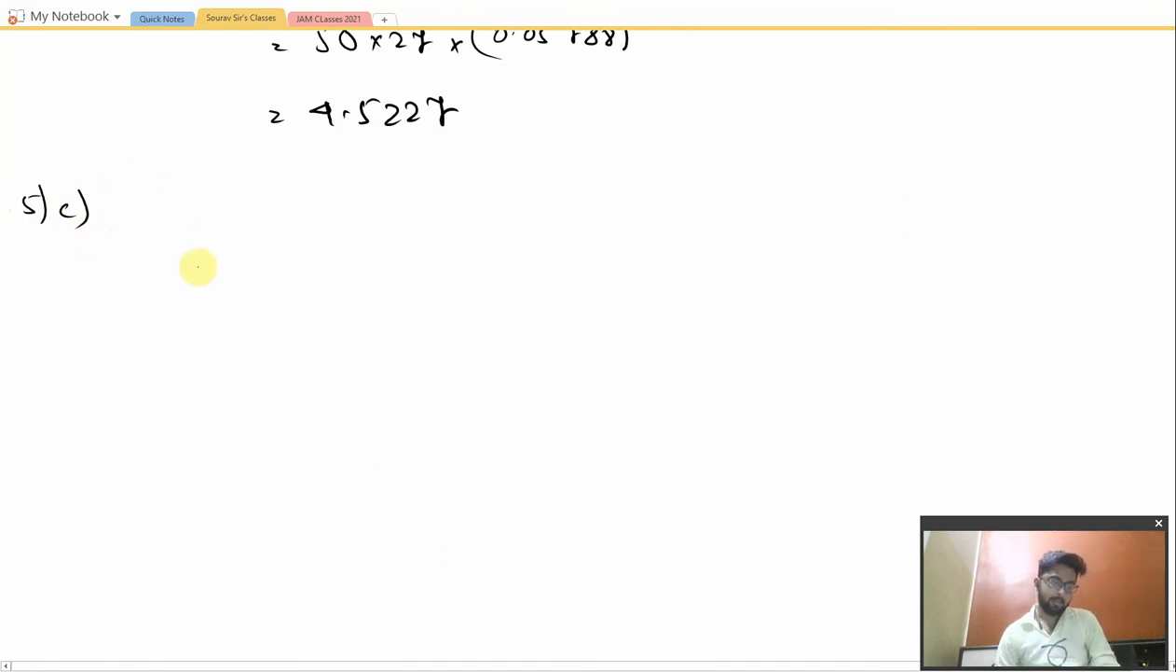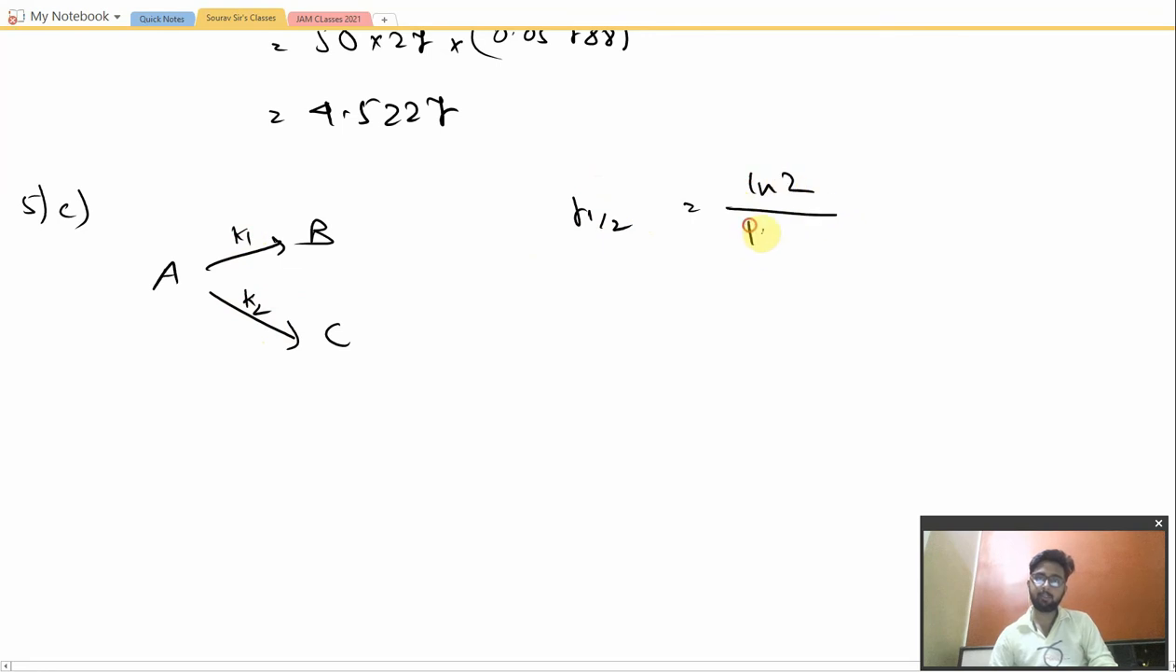So a parallel reaction is given. Let me write down the parallel reaction. This is B and this is C, with K1 and K2. So we have to calculate the half life. They have asked to show that T half of this parallel reaction is equal to ln2 divided by K1 plus K2. So let us first derive the value.